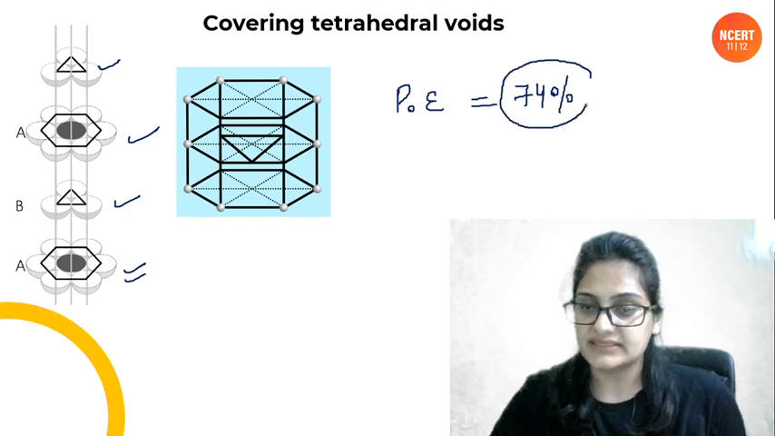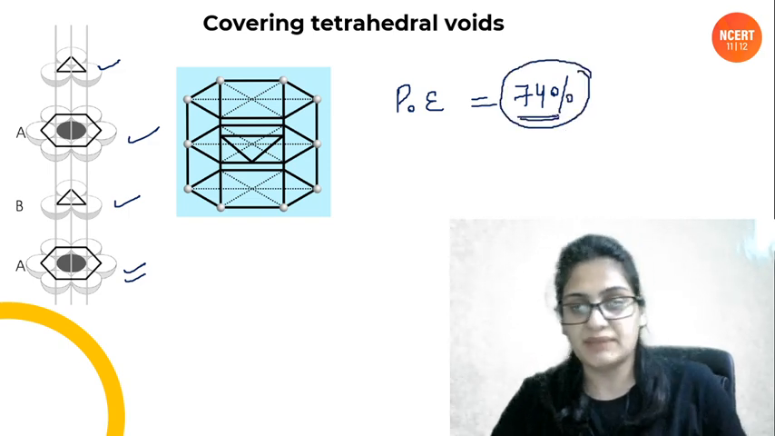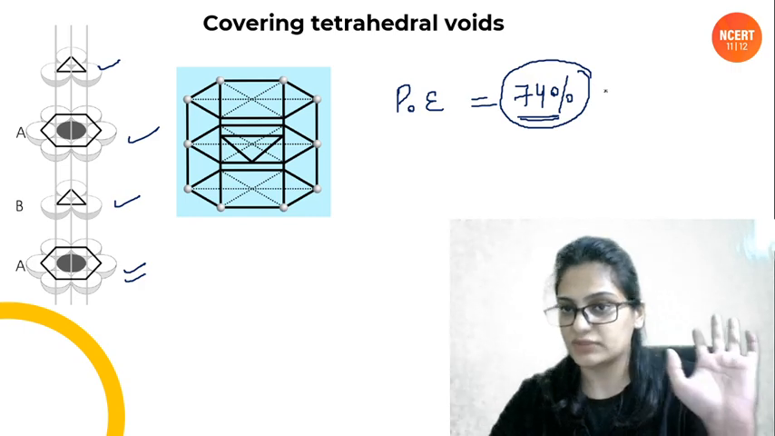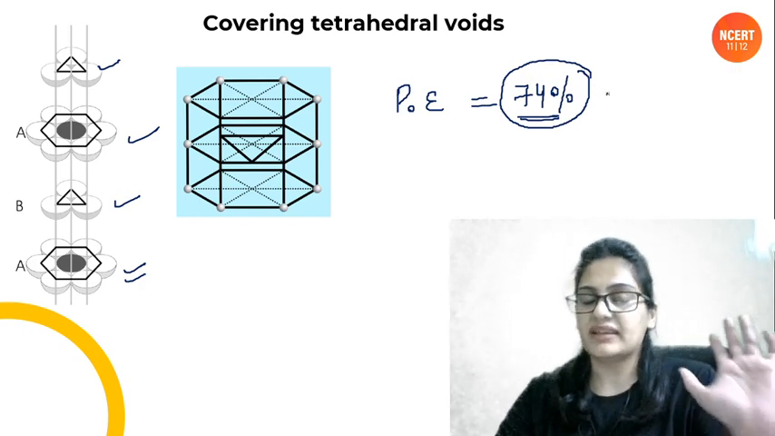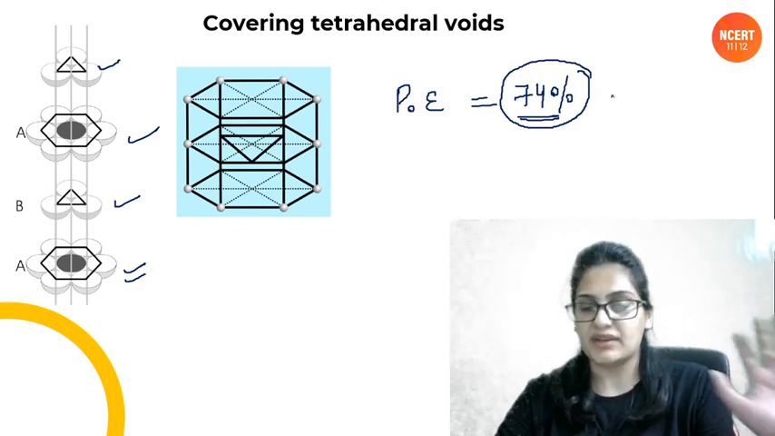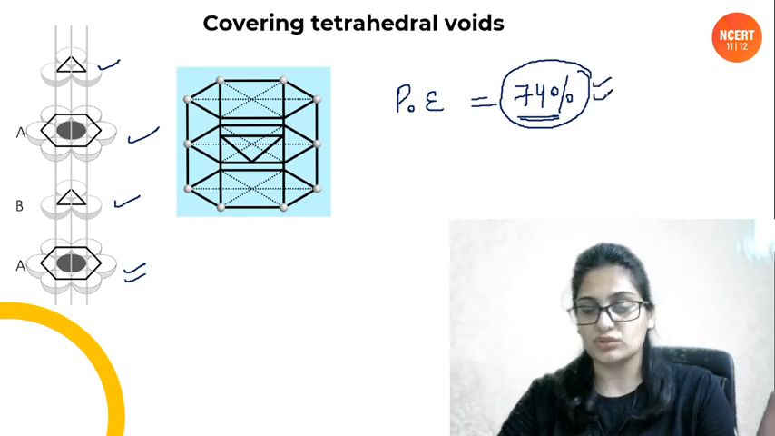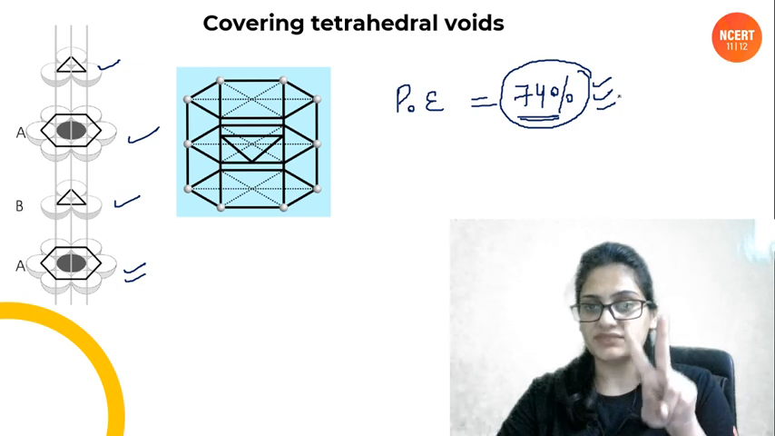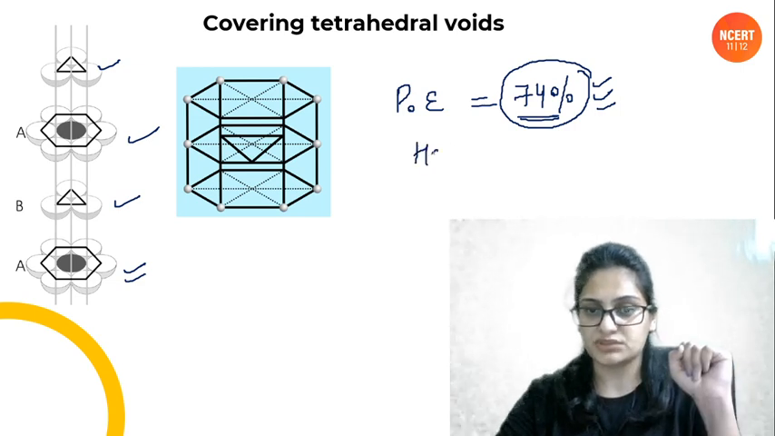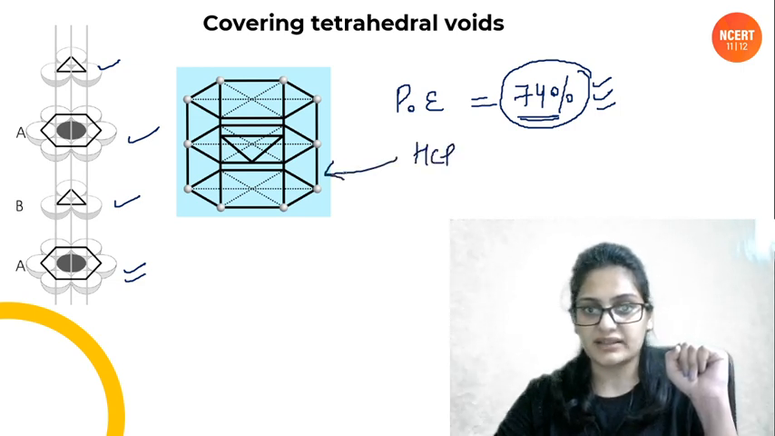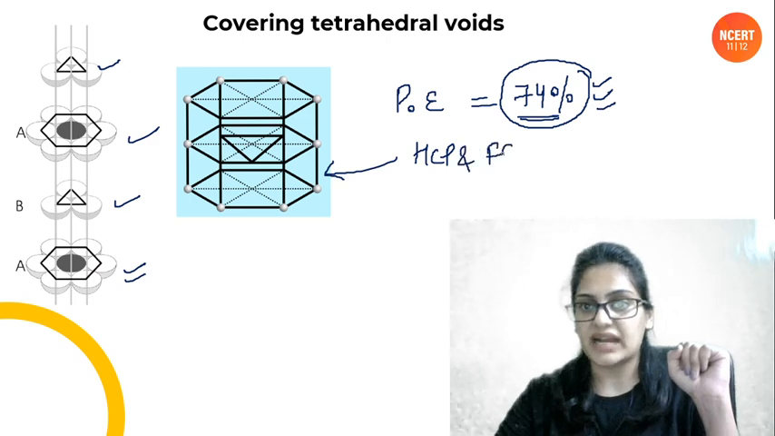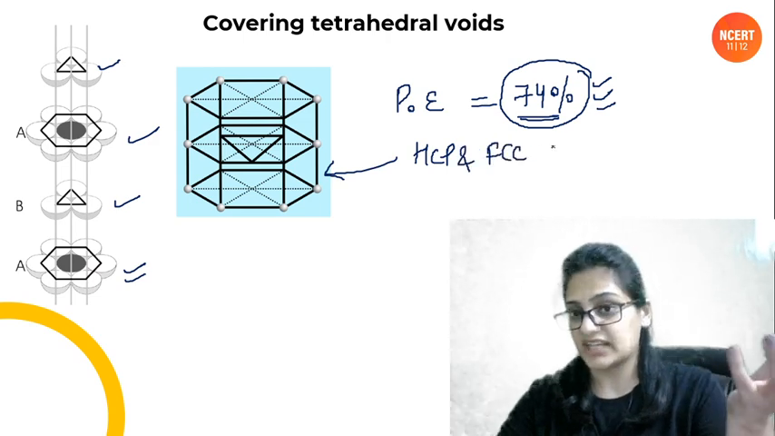It is same as that of the FCC's packing efficiency. Remember how much it was? 74%. So that's the maximum packing efficiency that we have for 3-dimensional closed packing. That is the actual solids. That is the most closed packing, which is for 2 packings. One is HCP, hexagonal closed packing, that we just did, and the other one is FCC that we are yet to do, which we will do in the next class.